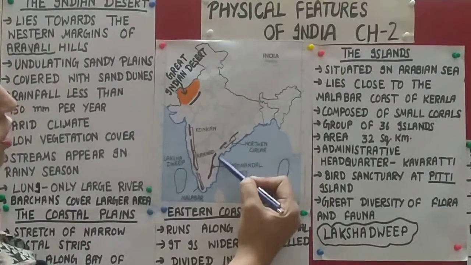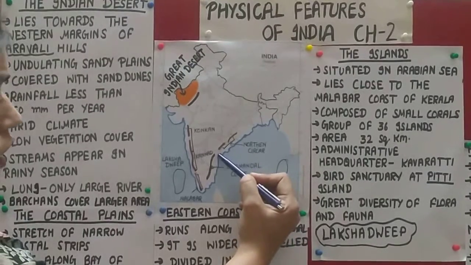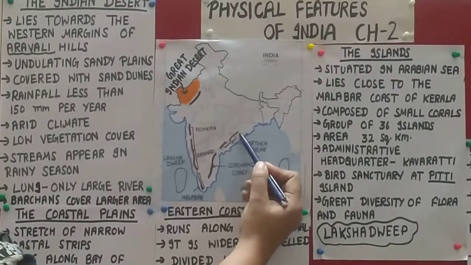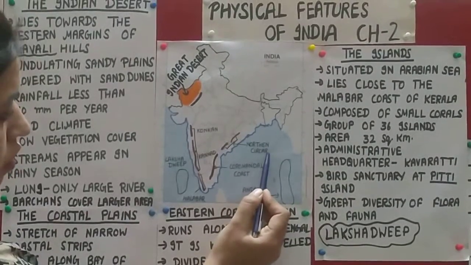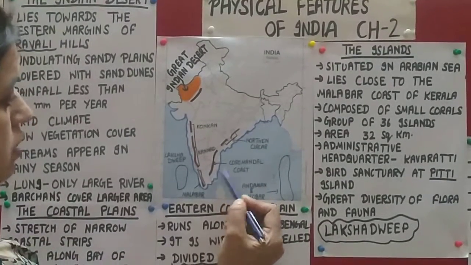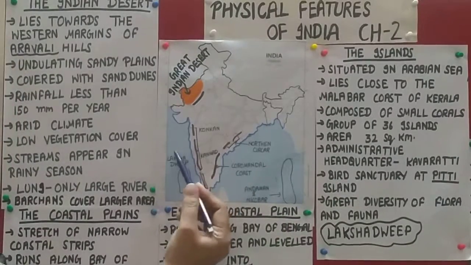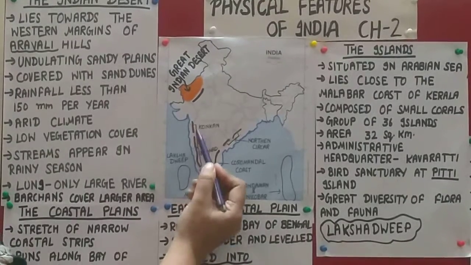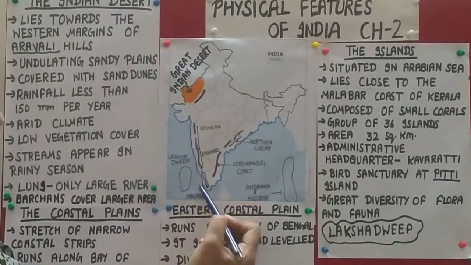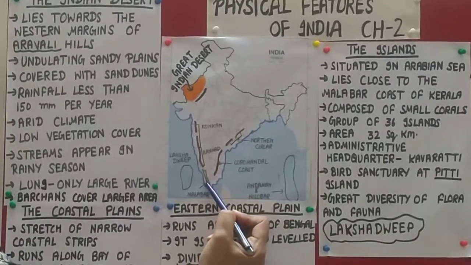This is the eastern coastal plain, right? So northern part of this coastal area is known as Northern Sircar, and southern part is known as the Coromandel coast. Same way, in the western side, the western edges of Deccan Plateau and the Arabian Sea, this area is known as the western coastal plain.